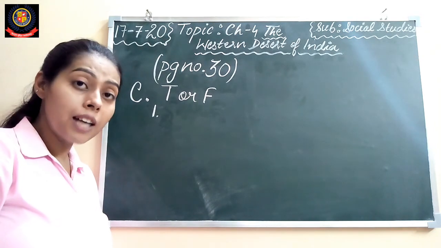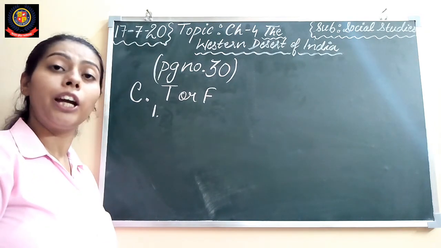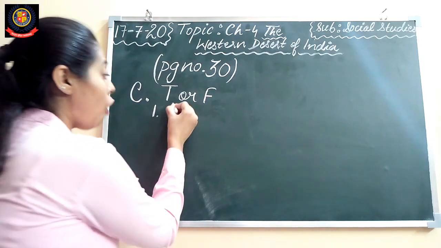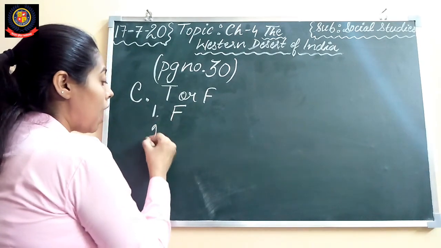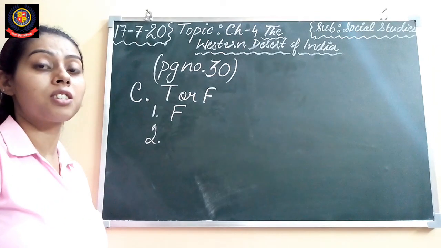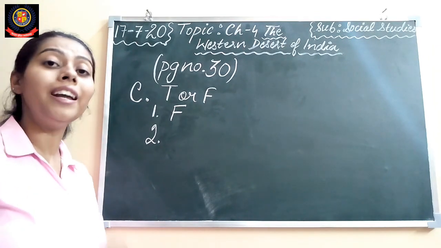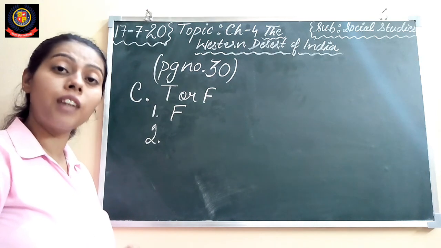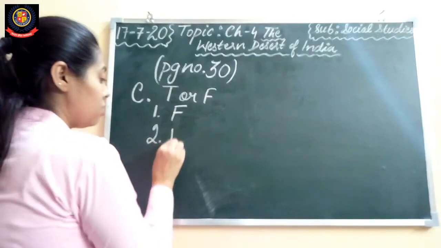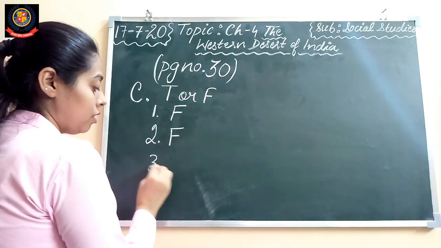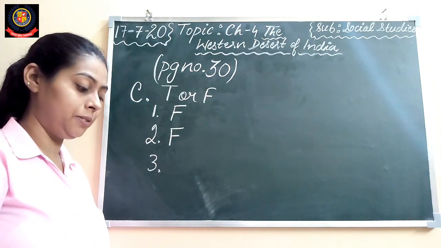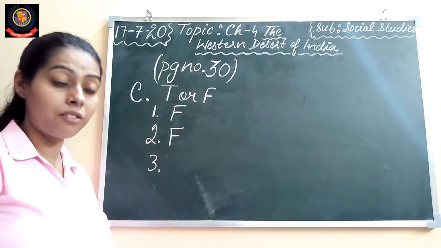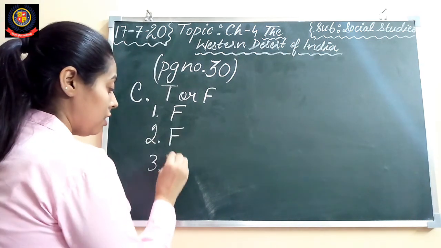The Himalayas divide Rajasthan into two parts, true or false? The answer is false, because the Aravalli Hills divide Rajasthan into two parts, not the Himalayas. Second, many rivers flow in the Thar desert, false. Third, the climate is cold and humid in the desert regions, false.